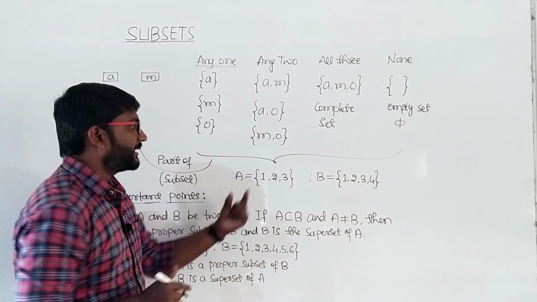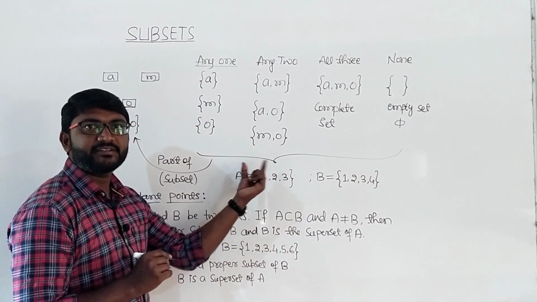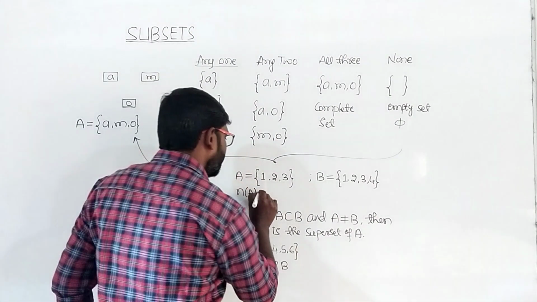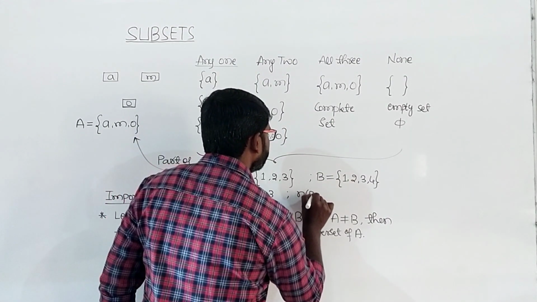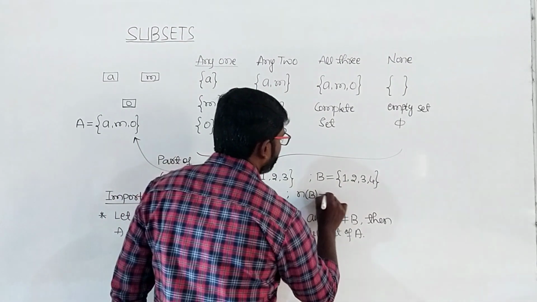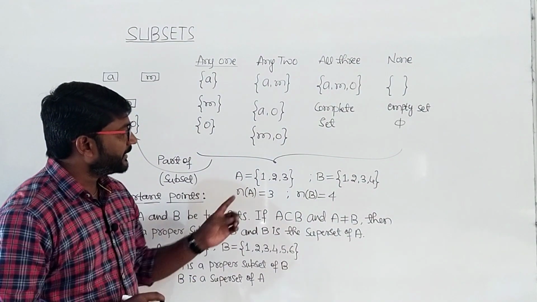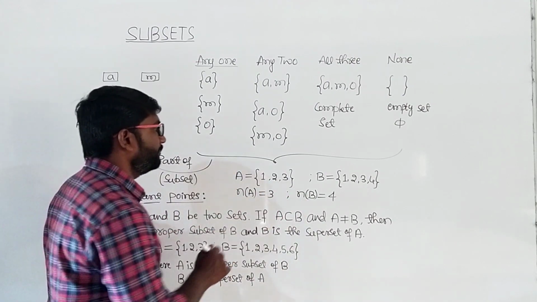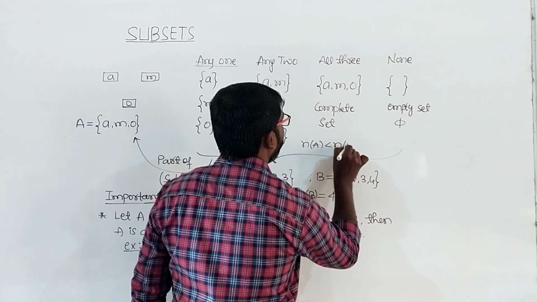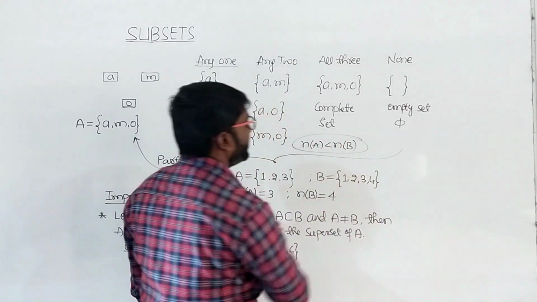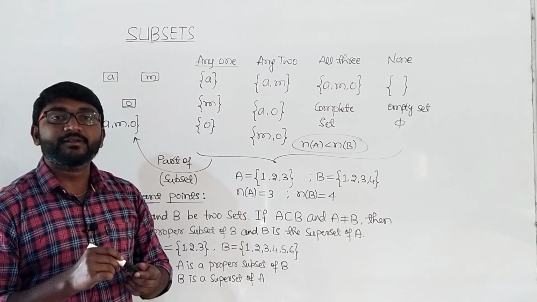So here n of A is 3. We discussed the cardinal number: the number of elements in a set is called a cardinal number. n of A equal to 3 and here n of B equal to 4. So in this case n of A is less than n of B. We can write it like this: n of A is less than n of B. Only in that case we say that A is a proper subset of B.